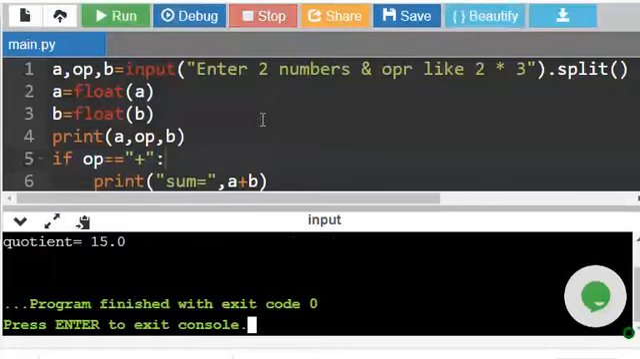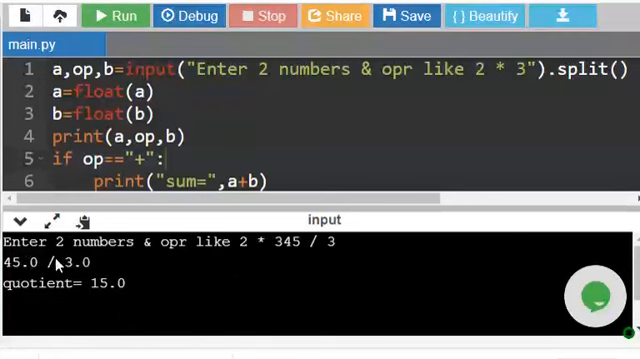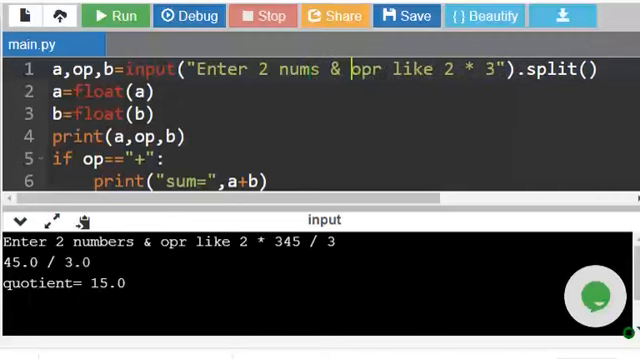45/3. So it says 45/3 quotient is equal to 15. 45/3 is 15, right? So we are taking float numbers, that's why it is showing 0.0. So let us give properly here. Here let us shorten it. 2 nums.